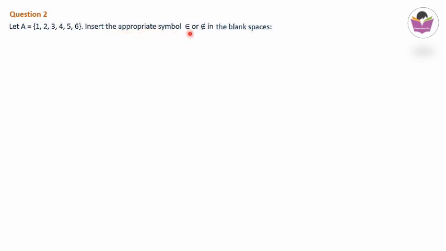Next, we shall discuss question number 2. The question is, let A = {1, 2, 3, 4, 5, 6}. Insert the appropriate symbol, element or not an element, in the blank spaces. First 3 questions: 5 _ A, 8 _ A and 0 _ A. First of all, 5. So 5 is here in this set, so we will write 5 is an element of A. Next is 8. 8 does not belong to this set, so we will write not belongs. And next is 0. 0 is also not listed in this set A, so we will write not belongs.